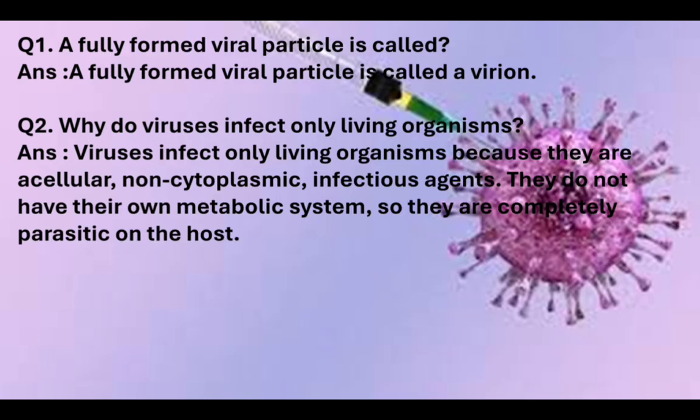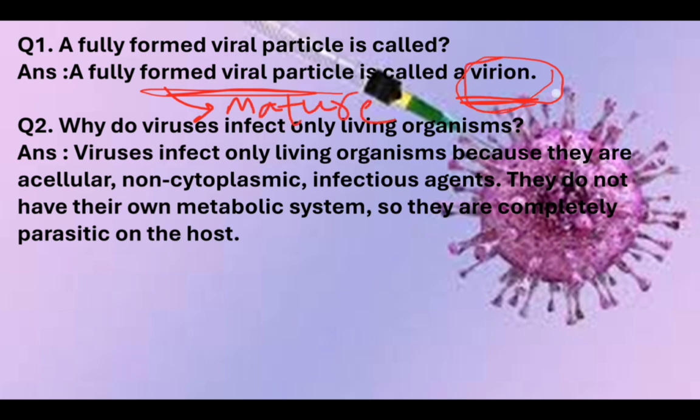So some questions. A fully formed viral particle is called a virion, which is a mature viral particle. Fully formed means mature. The mature viral particle is called a virion, which is a Latin word that means virus.